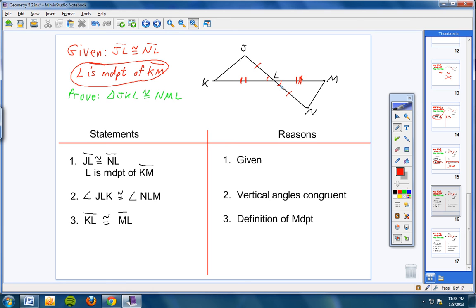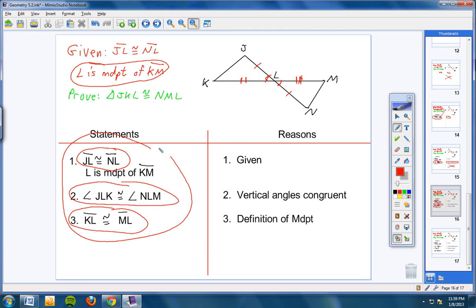Now look at what you've stated so far. Are you ready? Please watch this. I'm going to circle it for you. You've stated right here that 2 sides are congruent. You stated right here that 2 sides are congruent. And you stated right here that this angle here is congruent to this angle here. So in your proof so far, you have stated what? A side, an angle, and a side is congruent to a side, an angle, and a side. So once you state that, you're ready to go ahead and make your final statement.